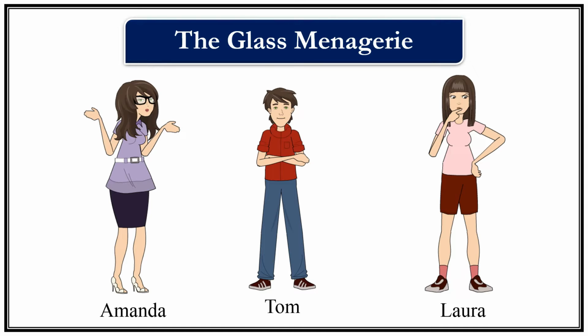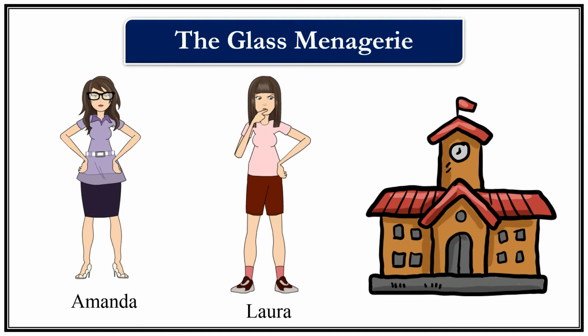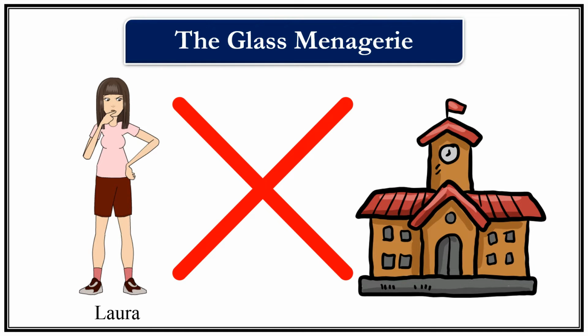In the next scene, we find that Amanda has enrolled Laura in a business college. But weeks later, Amanda discovers that Laura dropped out after the first few classes because of her social anxiety. Laura cannot mix with people. Laura spends her days wandering around the park and the zoo. Laura also spends much of her time caring for her glass menagerie.